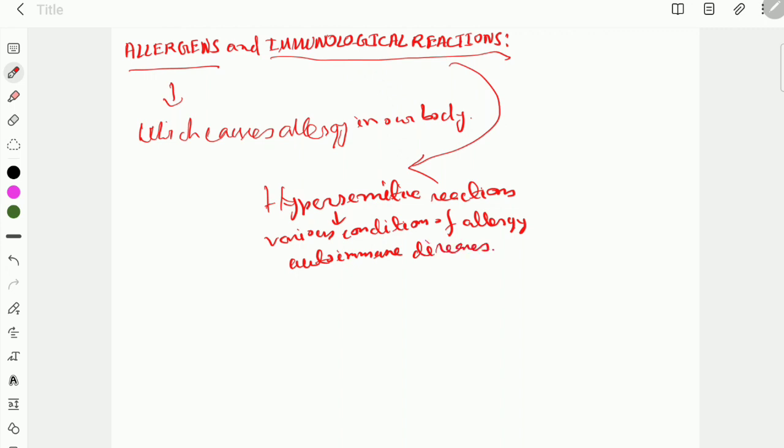These reactions are of 5 types. First one is type 1, or anaphylactic reactions.